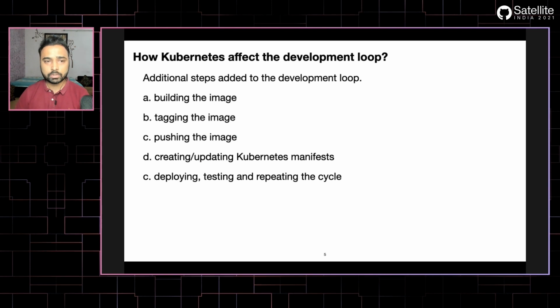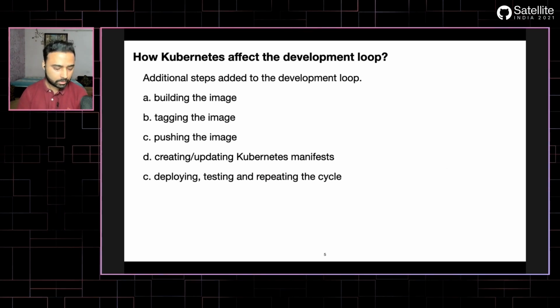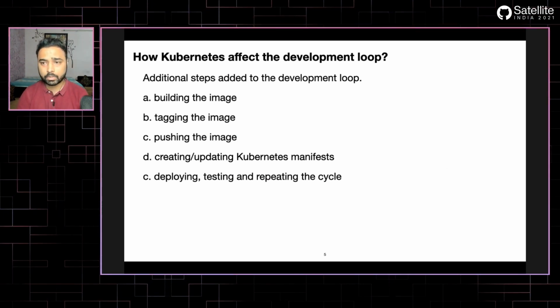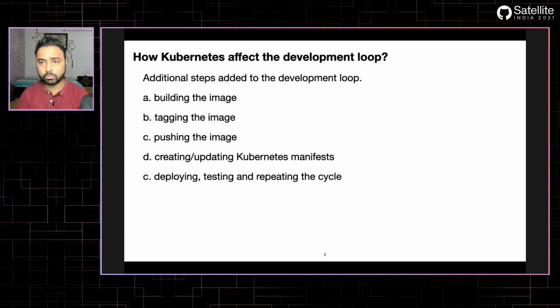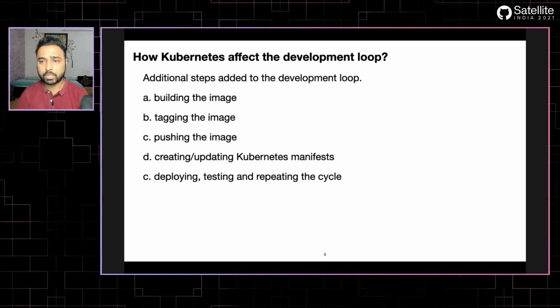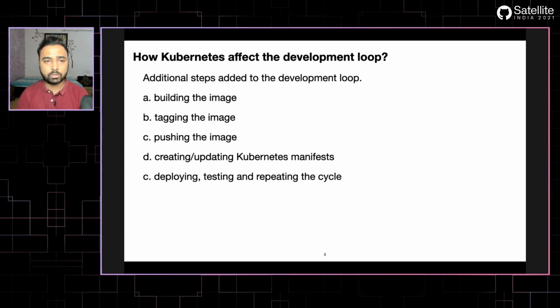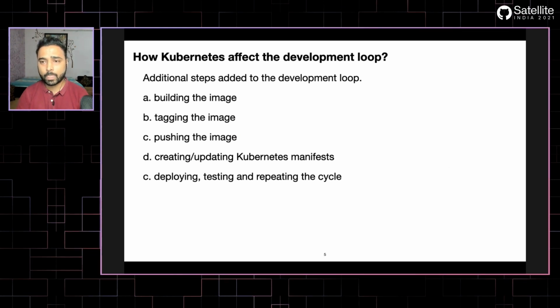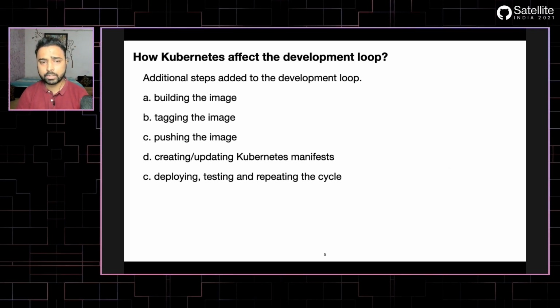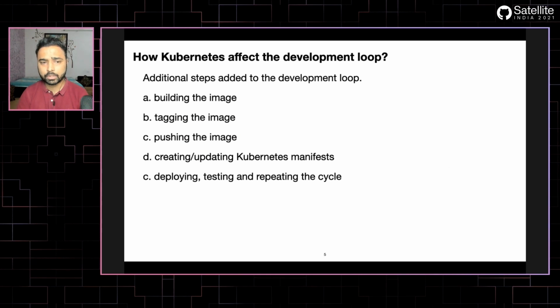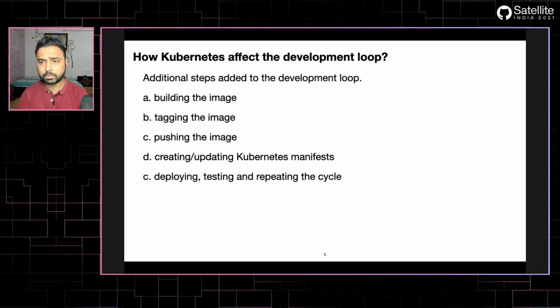These are some of the steps that we as developers typically have to go through once we start thinking about making an application cloud native. You have to build your application image, tag it, and push it, and obviously you have to create a Kubernetes manifest.